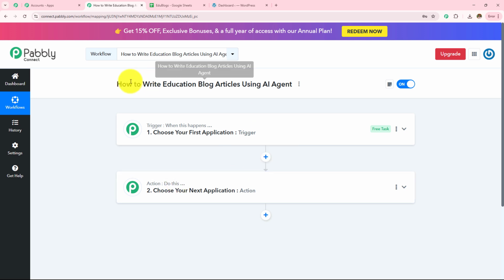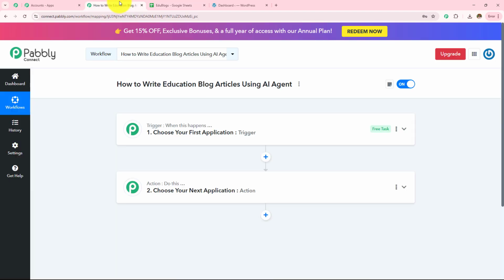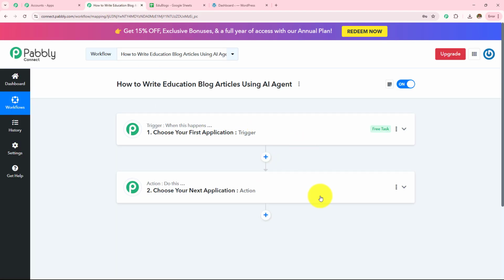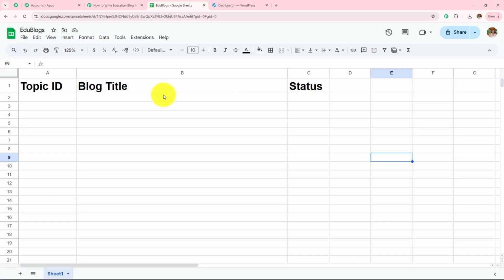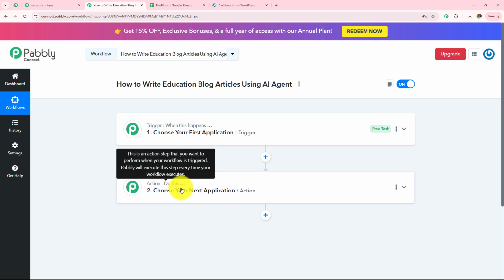Here in this workflow, I want to write education blog articles using AI agent, which means whenever I add a new article or a new title or a new topic in my Google Sheets spreadsheet, a blog will be automatically generated and created in my WordPress. Which means whenever I add a new topic idea in my Google Sheets spreadsheet, this complete workflow here will get triggered, because trigger says when this happens. So when I add a new title or a new topic in my Google Sheet spreadsheet, and then action says do this, then generate a blog and post that to my WordPress.